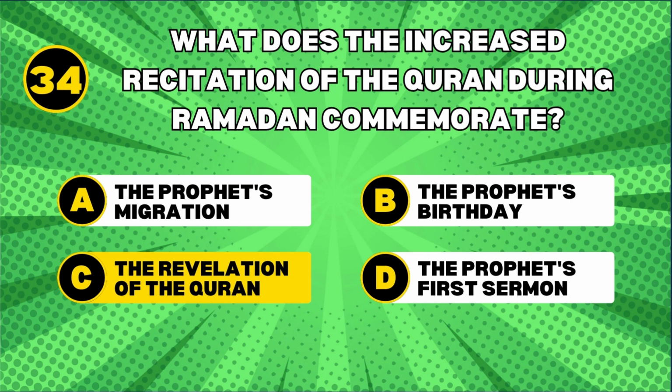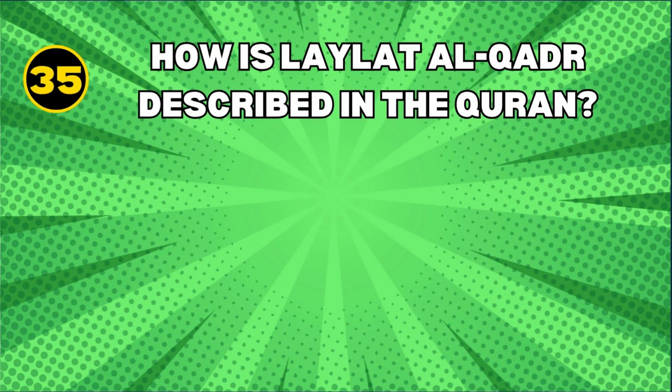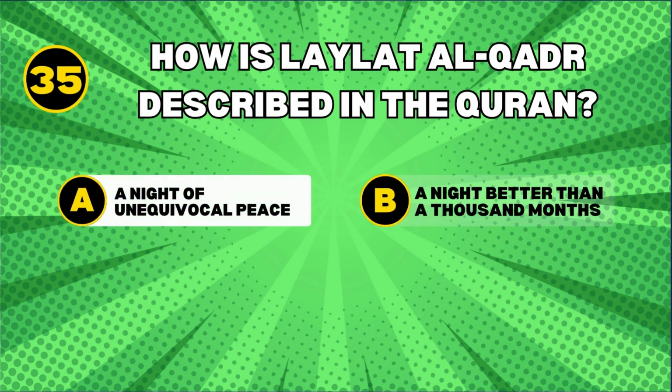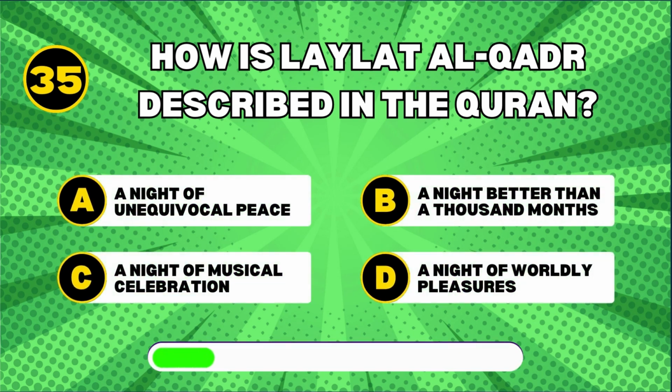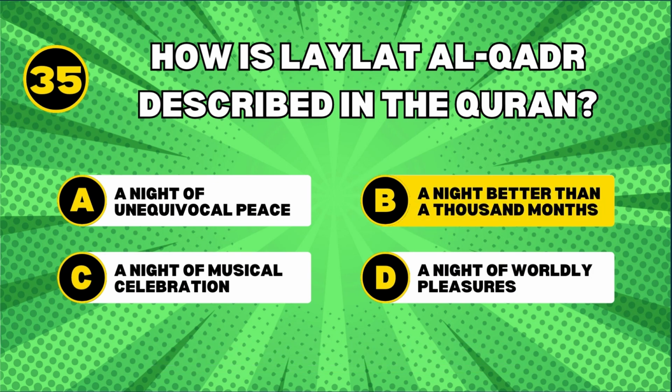The revelation of the Quran. The increased recitation of the Quran during Ramadan commemorates its revelation to the Messenger of God, marking this month as a time of spiritual reflection and renewal. How is Laylat al-Qadr described in the Quran? A night better than 1,000 months. Laylat al-Qadr is described in the Quran as being better than 1,000 months, a time when good deeds are amplified in their reward.